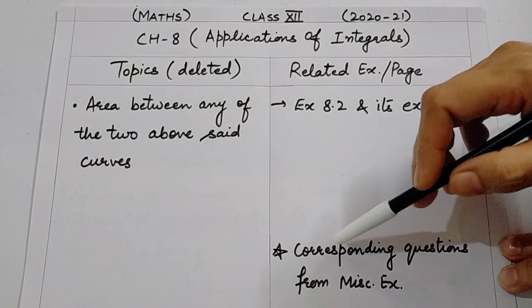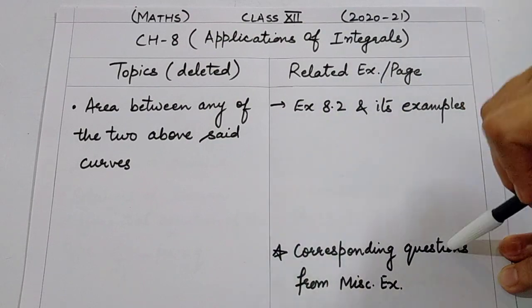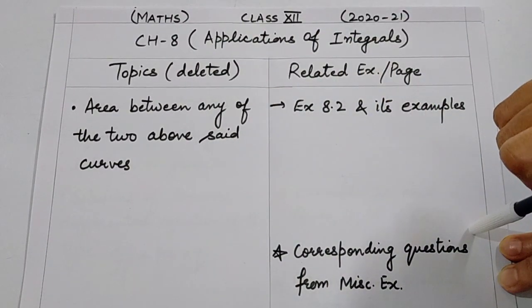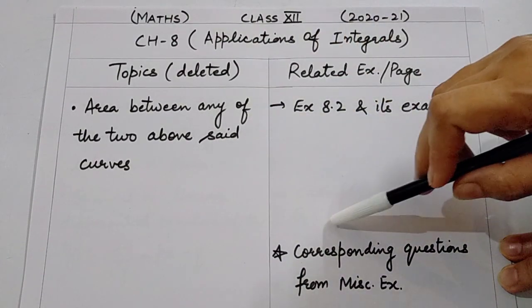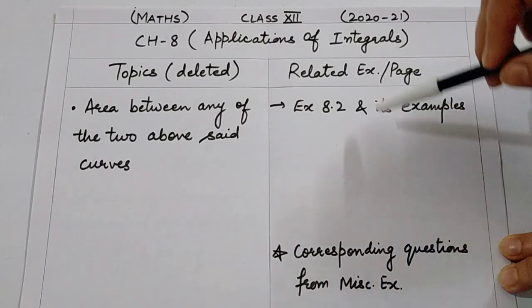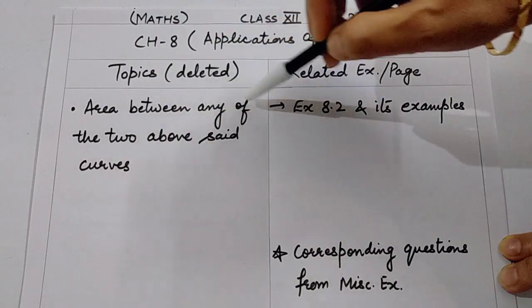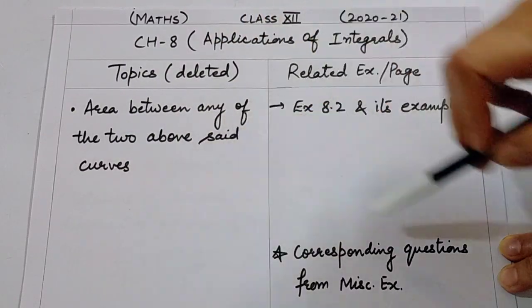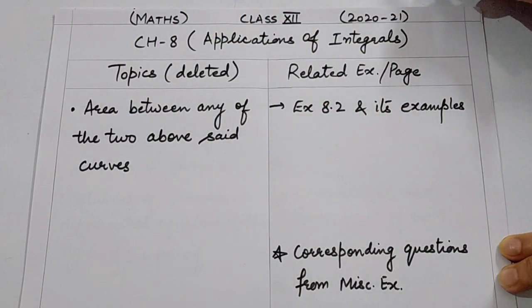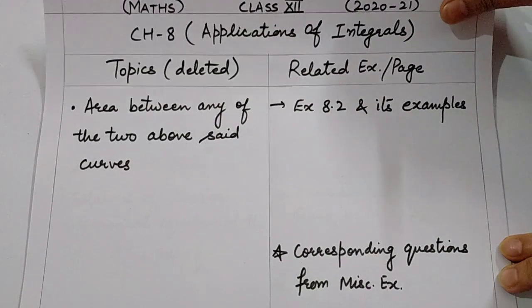And miscellaneous corresponding questions of the deleted topic will also be deleted. So you have to take care. Corresponding questions from miscellaneous exercise will be deleted. If the question considers the area between any of the two given curves, it will be deleted. So you need not cover exercise 8.2.